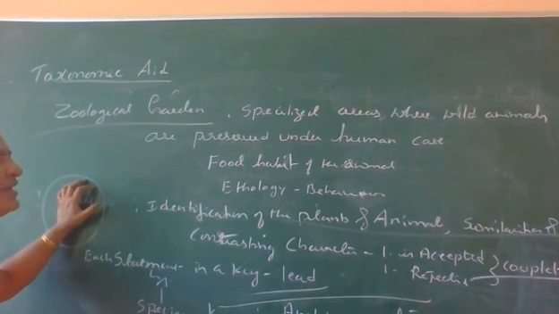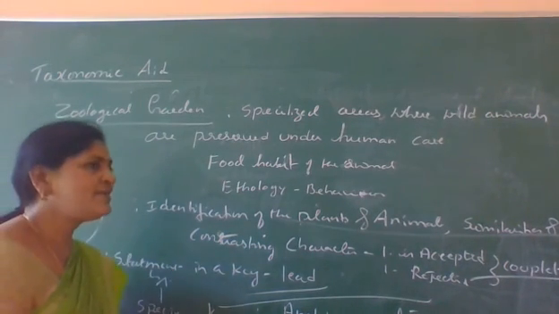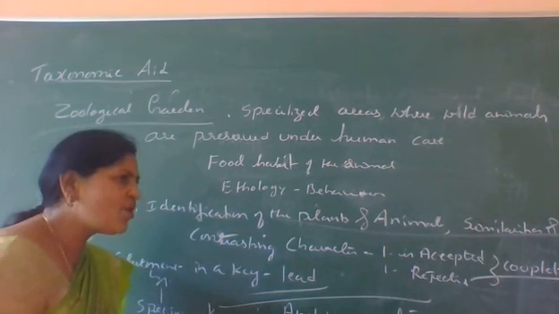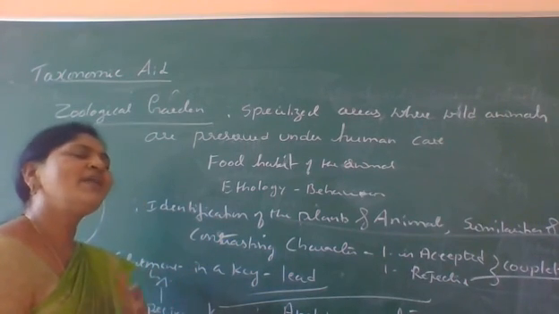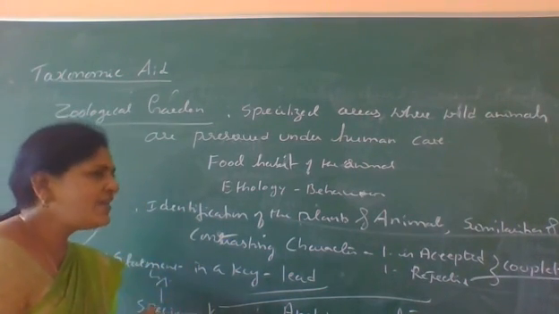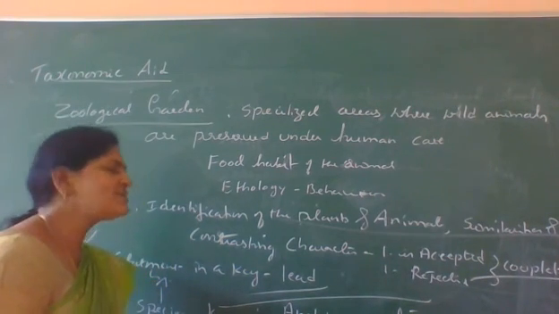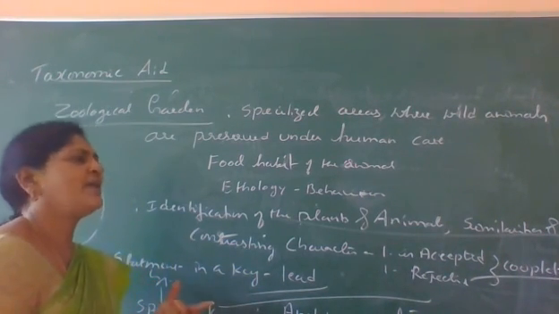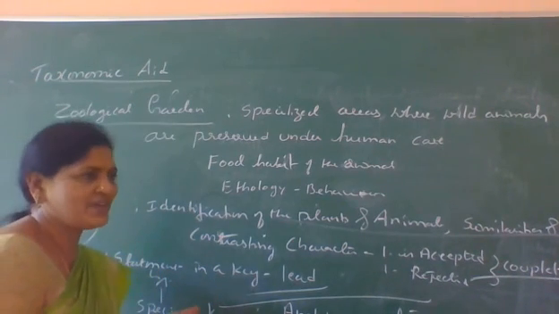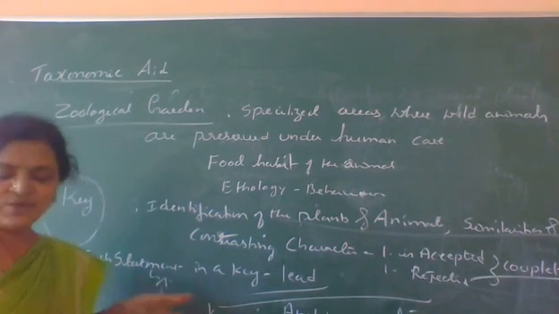Each statement in a key is called lead. How can we use the key to identify the organism? It is purely based on similarities as well as dissimilarity. And there is a pair of opposite or contrasting characters called couplet. One character is accepted, another character is rejected. So that is called what?